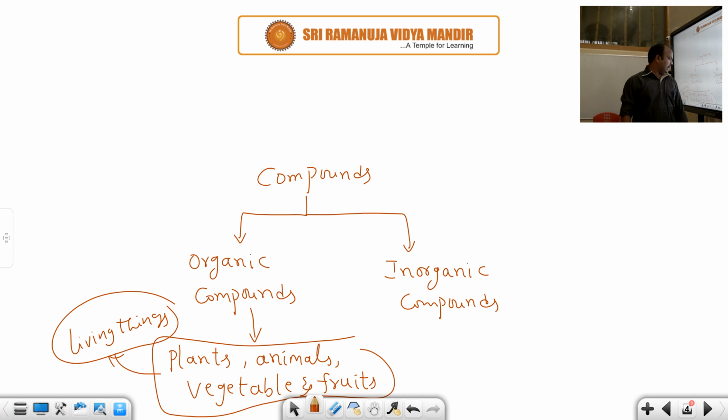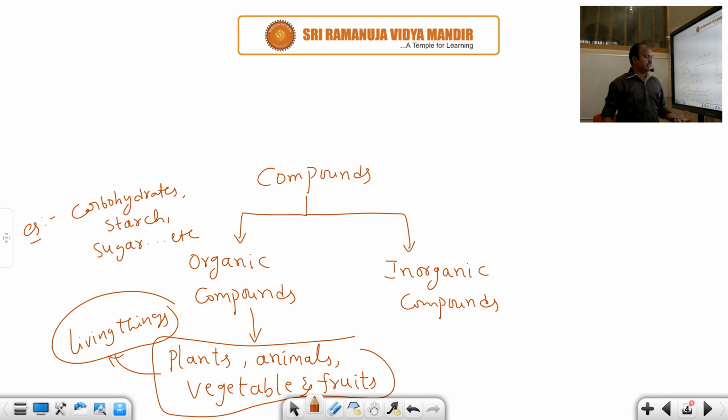For example, you know very well, carbohydrates are organic compounds, as well as starch and sugar. All these are organic compounds which occur naturally. These are obtained from plants, animals, vegetables and fruits.